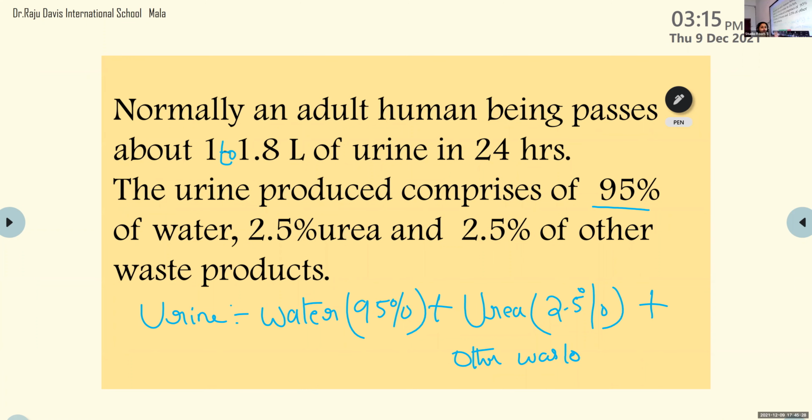Okay, so our urine consists of mainly water, urea, and other waste products. The waste products, the unwanted materials from our body, are removed in the form of urine, and our urine consists of 95% water, 2.5% urea, and other waste products. The major excretory product in human beings is urea.